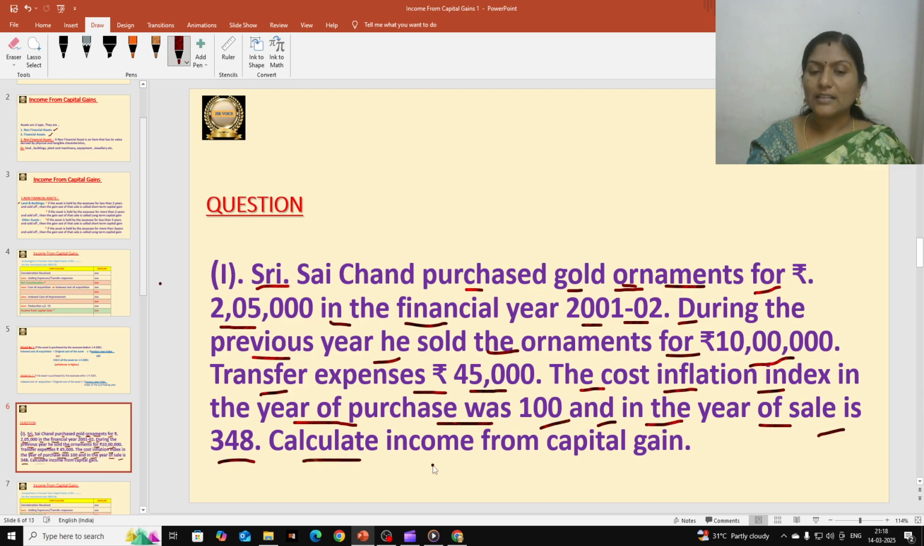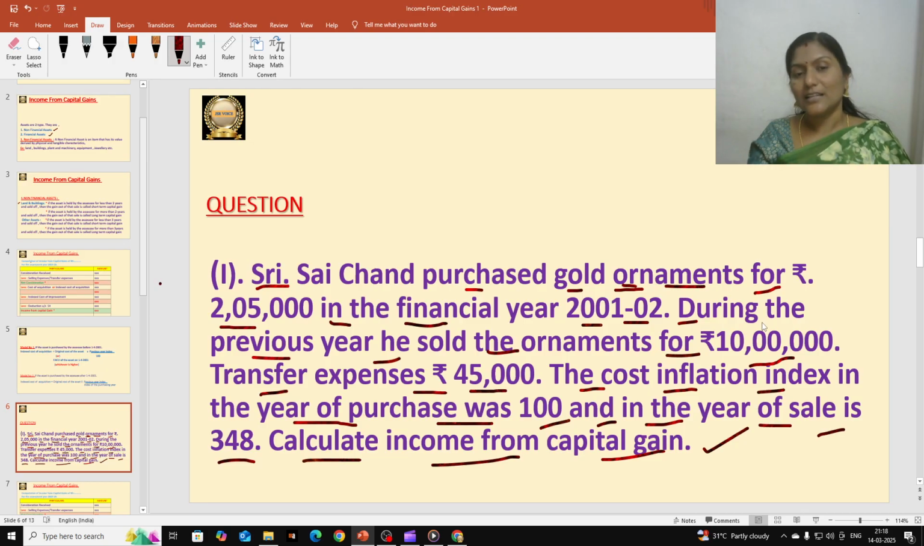And what they are asking is to calculate income from capital gain. So let us solve it, but before solving, let me discuss it one more time. Here Sri Sai Chand is the assessee, and he has a capital asset of gold ornaments, that is a non-financial asset, and it comes under the other assets category. So a 3 years period should be taken to determine whether it is a short term or long term asset.